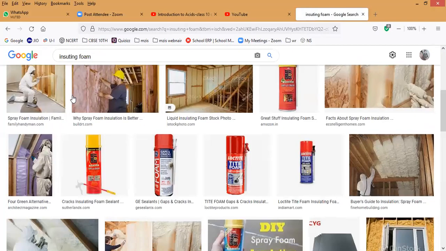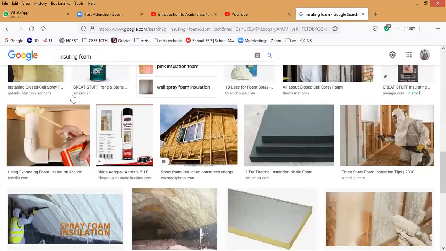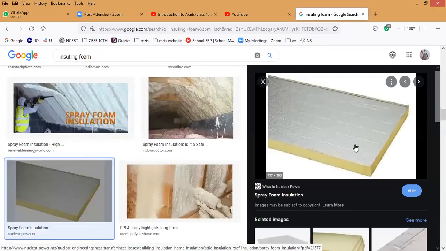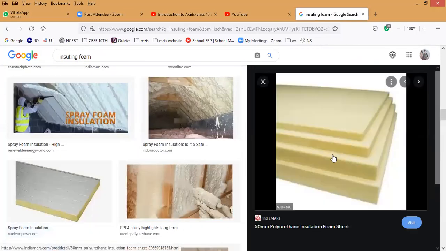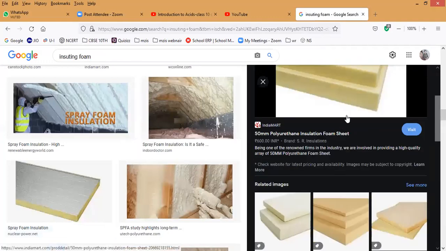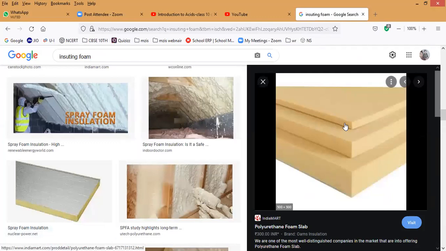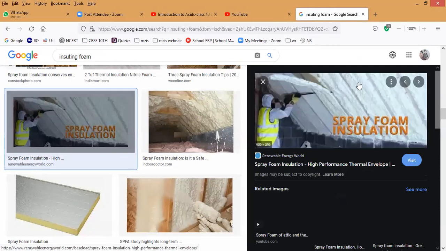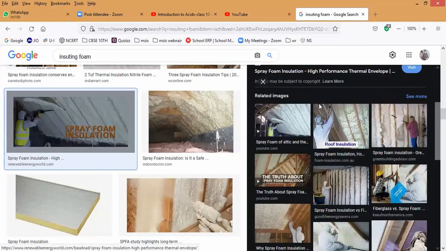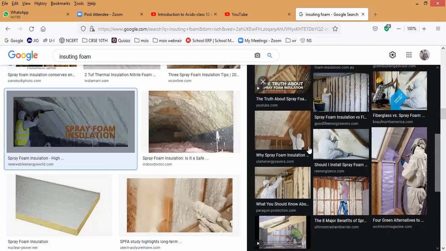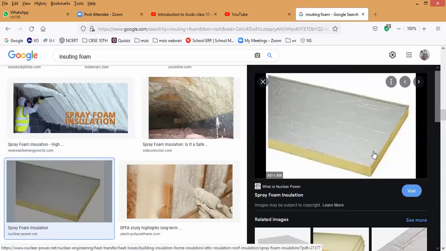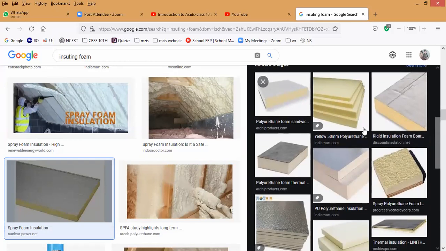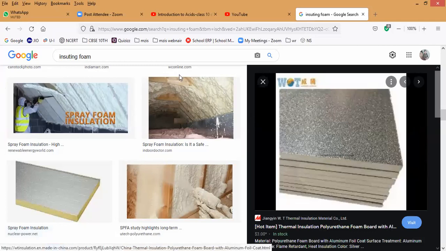Like this, it will come. One minute, I will show. You can see, for packing and all, it used to come like this. This is the insulating foam. Have you noticed it? It is like a sponge, but it is a little bit tough. This is called insulating foam. For construction, people use it below as well. Do you understand? Insulating foam is made up of gas dispersed in solid. That is called insulating foam. Okay? Yes, sir.